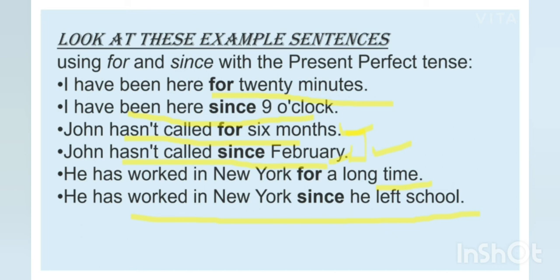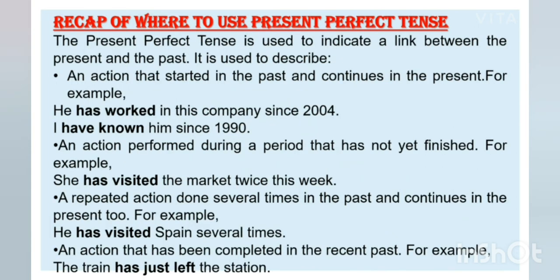Let's continue. Now let's have a quick recap of what we studied till now. We use present perfect tense to describe an action that started in the past and continues in the present also. Then it is used for an action performed during a period that has not yet finished, like, she has visited the market twice this week.